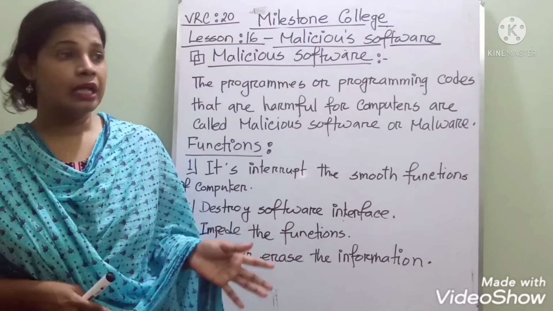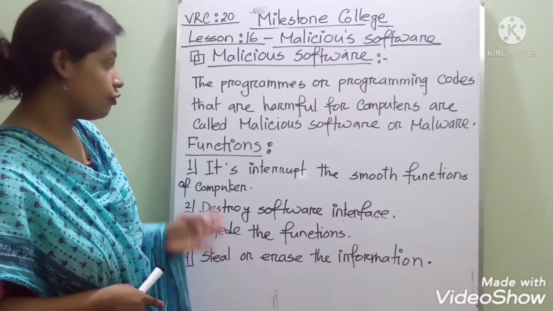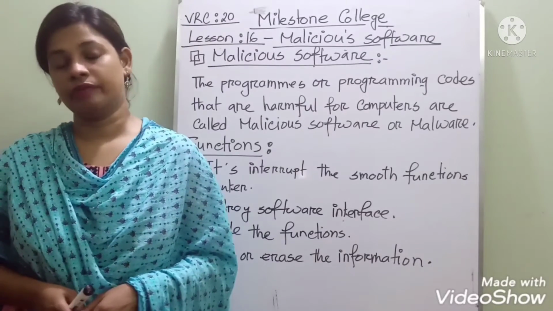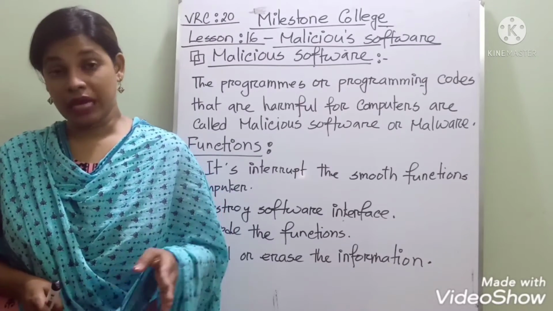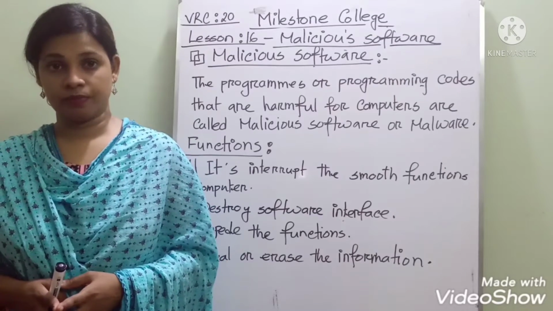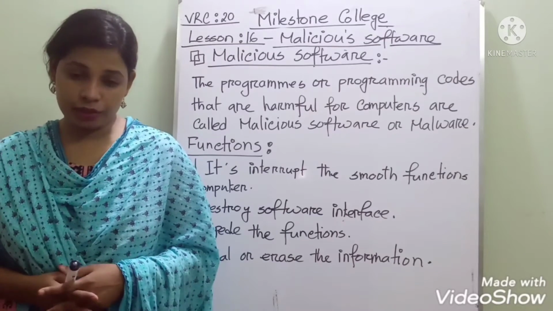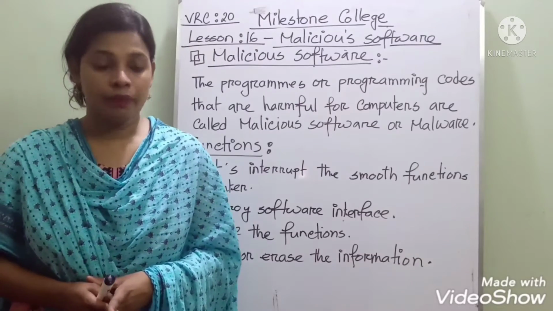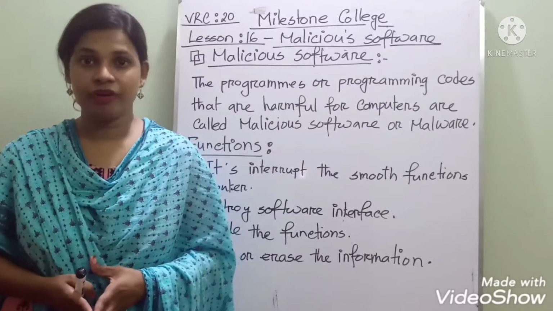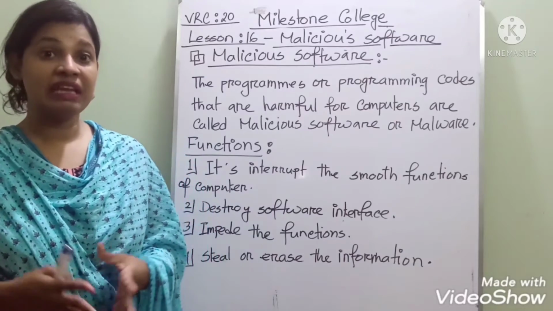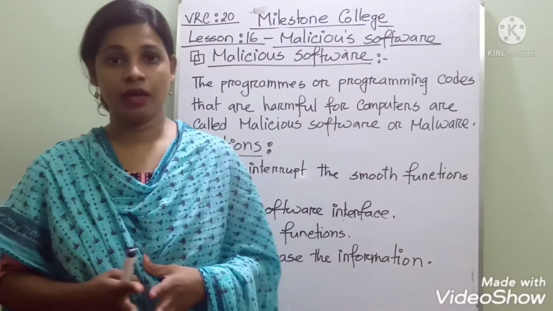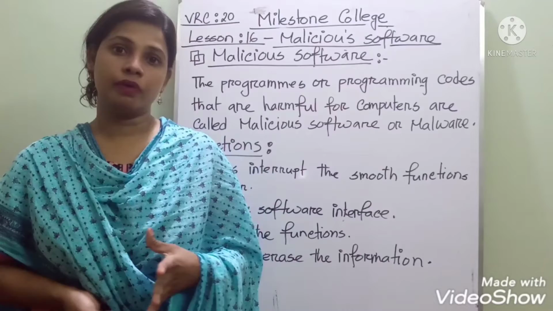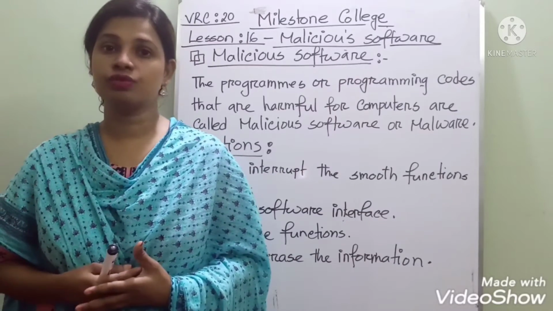So overall, we can tell these are the functions. If you want, you can write some more. You can add some more functions here. And you can tell me, what are the examples of malicious software? We can tell the computer virus, worm, Trojan horse, keylogger, spyware, adware. These are the very common examples of malicious software.